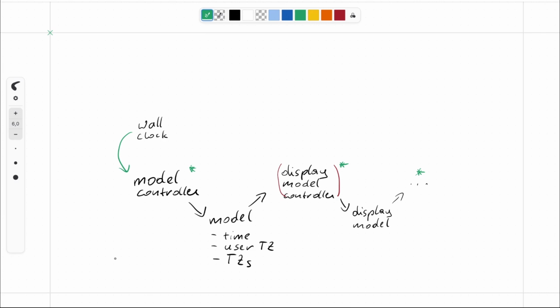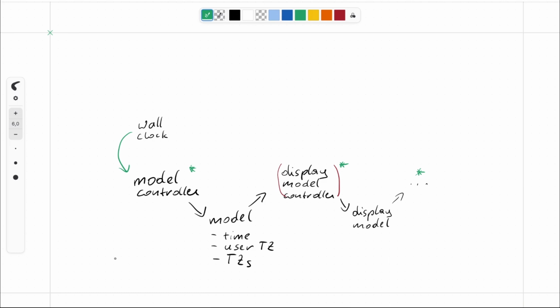And I've explained this in a little bit more detail in the last video, but basically what this program does is some staged processing where every stage enhances the data from the last stage. Like the wall clock just provides the time, then the model controller enhances this time with the user's time zone and more time zones. Then we have a display model controller and a few more stages until you see something on the screen. And in the last video, I created an interface called rendering stage for all the parts that have a green asterisk here.